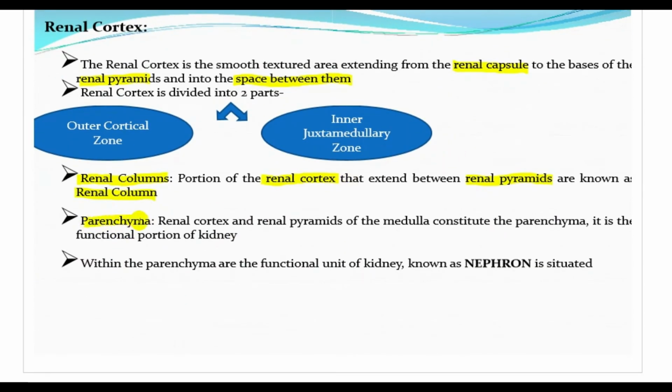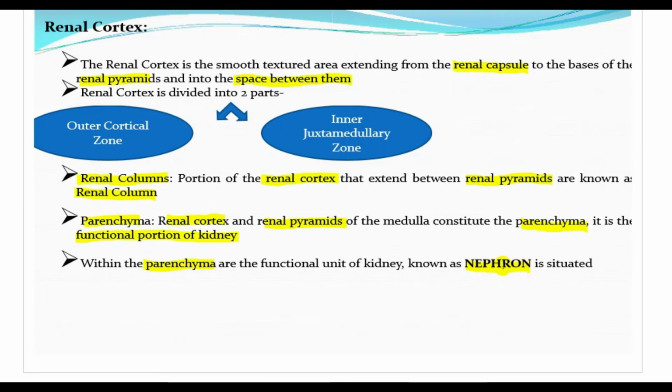Parenchyma is the renal cortex and renal pyramids of the medulla constitute the parenchyma. So, the renal pyramids and the renal cortex together is known as the parenchyma, and it is the functional portion of the kidney. Why this is the functional portion of the kidney? Because within the parenchyma are the functional unit of kidney, which is known as the nephron. This nephron thing is very important. You need to understand the different structures present inside the nephron.